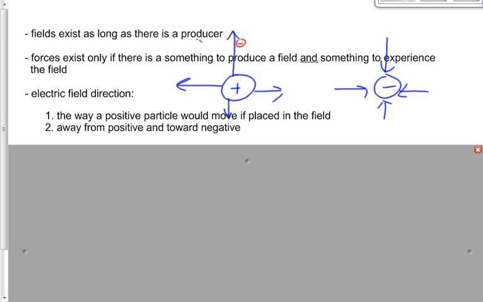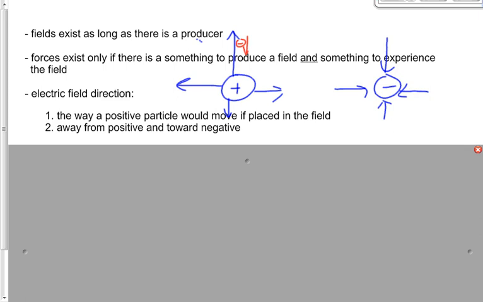Here's a quick question for you. Let's put a negative right there. Which way is it going to go? Which way is that negative particle going to go? Towards or away from the positive producer? Brendan, you know the answer there, right? Which way does this negative go? Towards it or away from it? Good, towards it. Does that mean we have to change the field now pointing towards the positive producer?